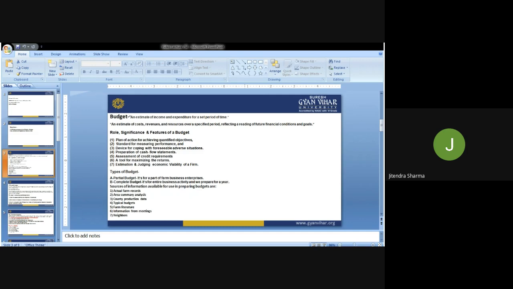Then the country production data. Yes, for analysis and comparison, we require similar information owned by other businesses of the same type, so we can have a reasonable comparison and better understanding before allocating our resources through the budget. We also require how others produce: what is the production cost, what is the maintenance cost. If we have all this information, then it is better for us to allocate our resources judiciously, so that we finally have better earnings than we have had in the past.